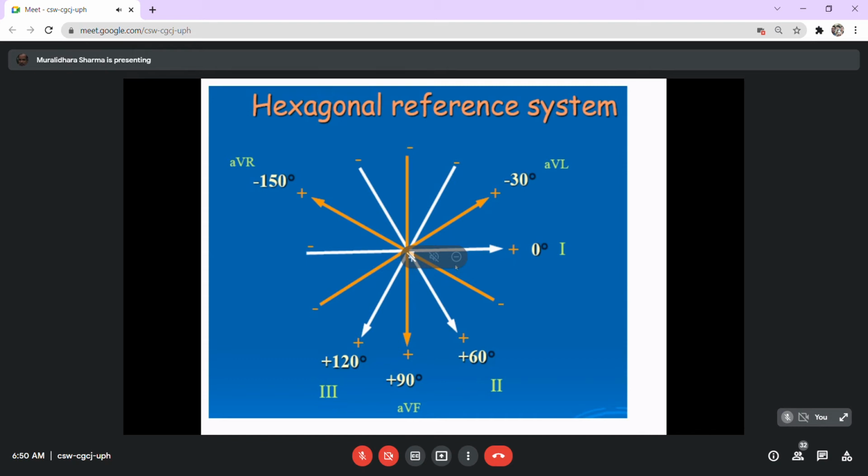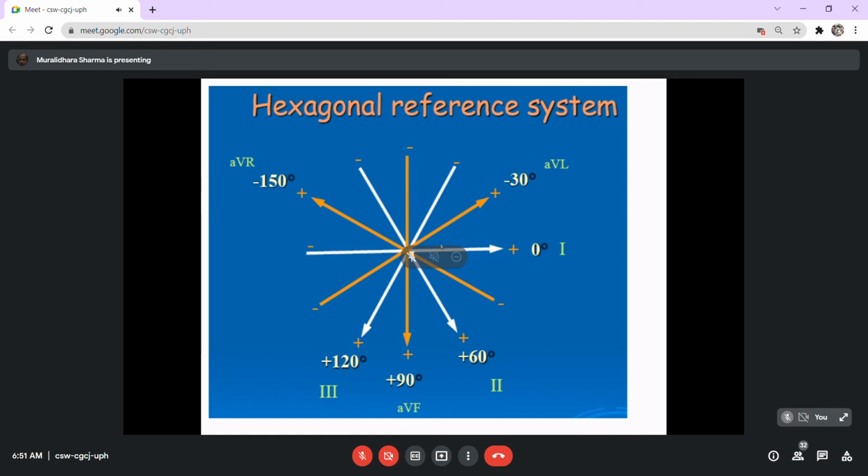So we can measure the current between these 2 points. You can measure the current in these directions at 0 degrees, at 120 degrees and 60 degrees. These are the degrees in which the current can be measured when we record the current in lead 1, lead 2, lead 3. So I think the issue is clear. When all the leads, lead 1, 2, 3, are connected together, there will be 0 potential.